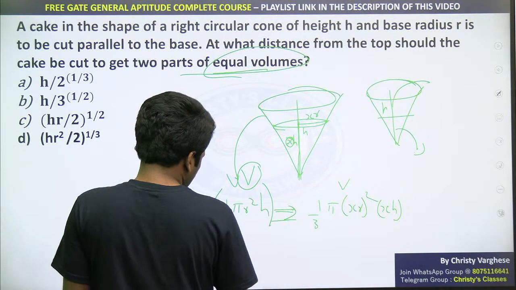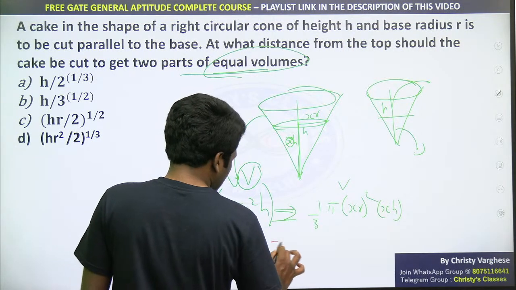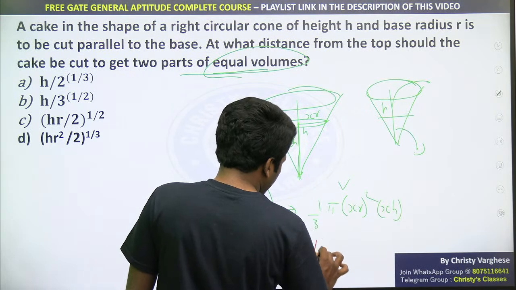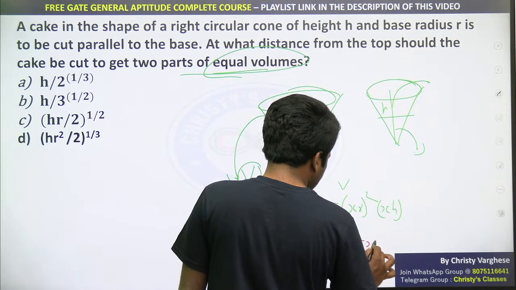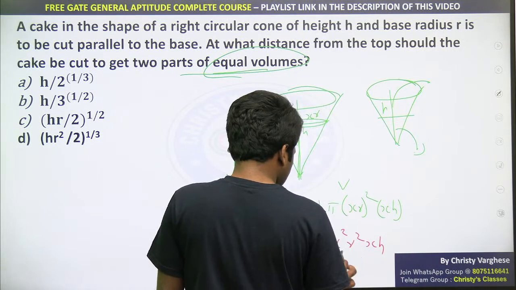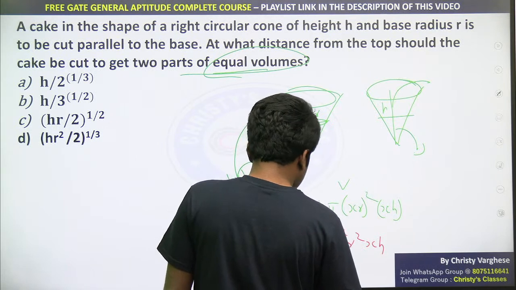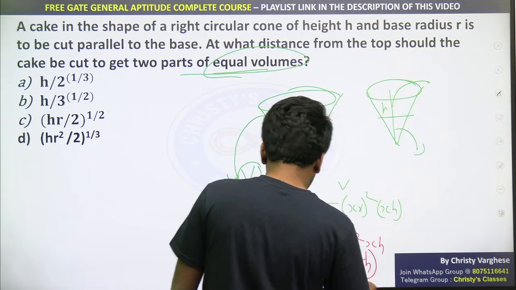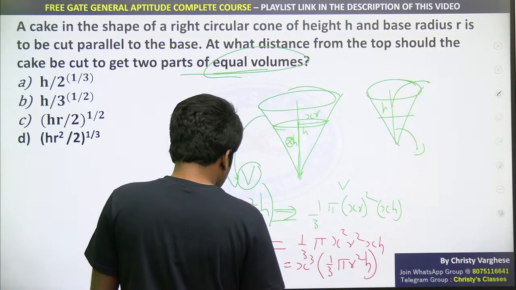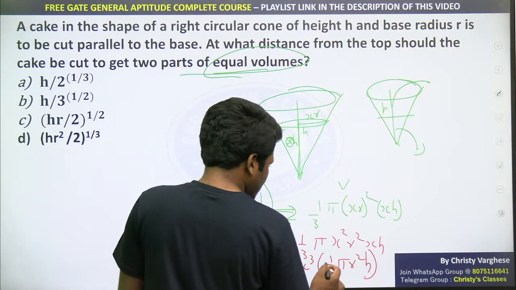So if you multiply, you will get 1/2 of 1/3 pi r square h equal to 1/3 pi, this is x square into r square, x into h. That is x cube. x square into x is x cube, na. x cube into 1/3 pi r square h. Instead of 1/2 on the left side, I will take it to the right side.